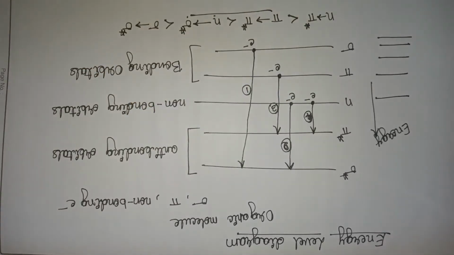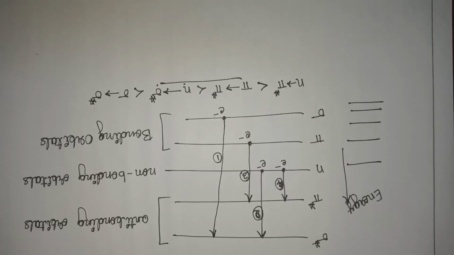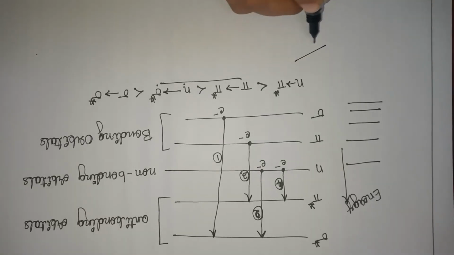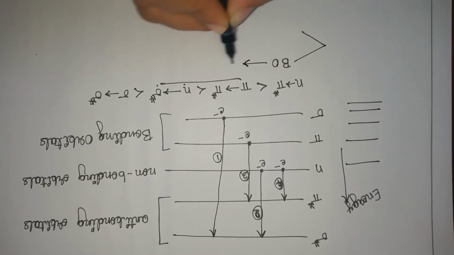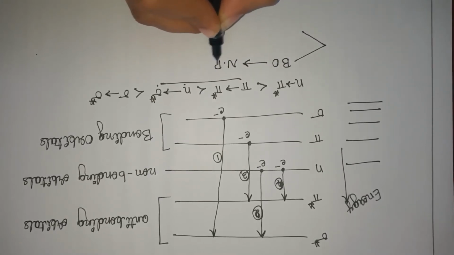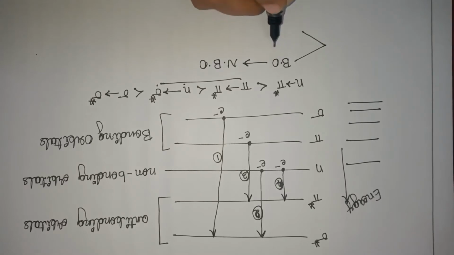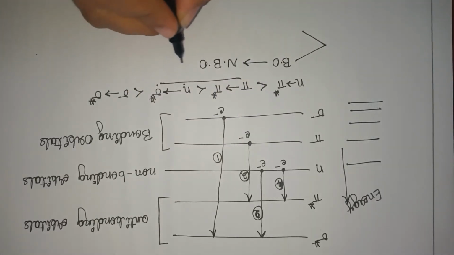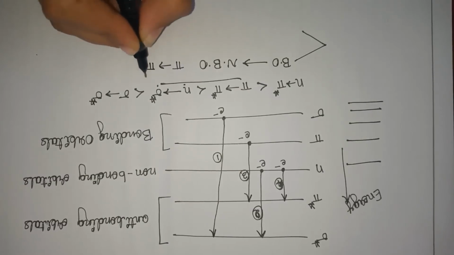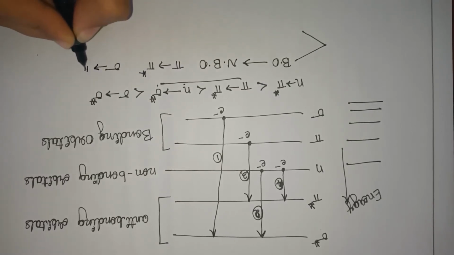electronic transition. From this, we can divide the transitions into 2 types. There is a transition of electrons from bonding orbitals to anti-bonding orbitals, for example pi to pi star and sigma to sigma star.